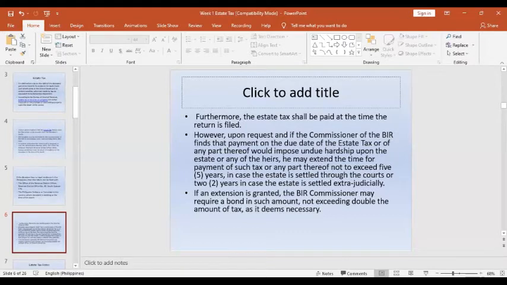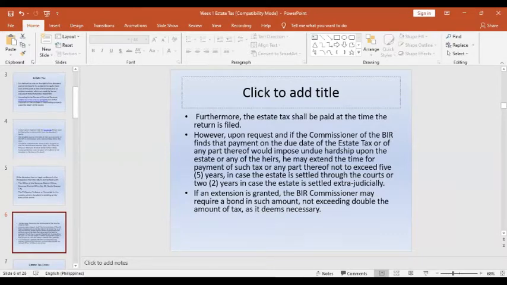However, upon request, if the Commissioner of the BIR finds that payment on the due date of the estate tax or any part thereof would impose undue hardship upon the estate or any of the heirs, the time of payment may be extended not to exceed 5 years, in case the estate is settled through the courts, or 2 years in case the estate is settled extrajudicially.